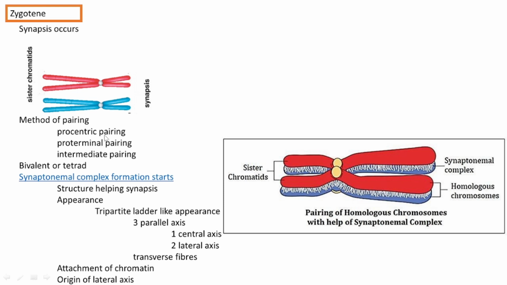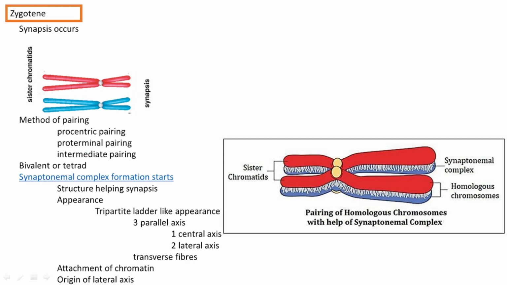Procentric pairing means pairing happens from the centromere towards the telomere. In this direction that pairing starts. Such type of pairing is called procentric pairing.